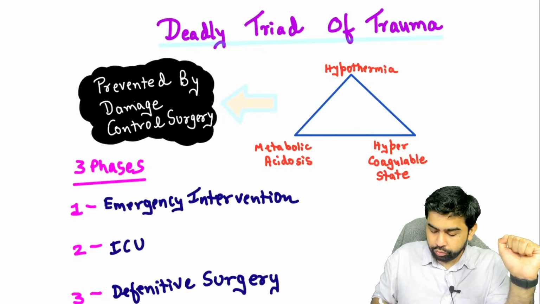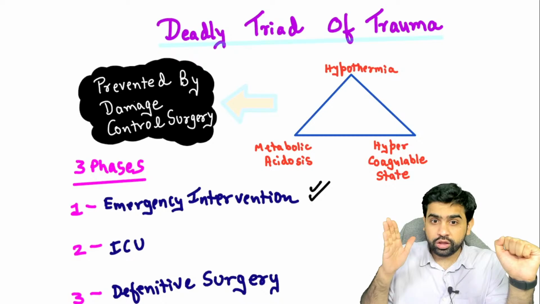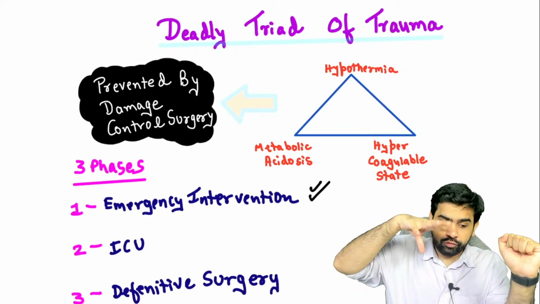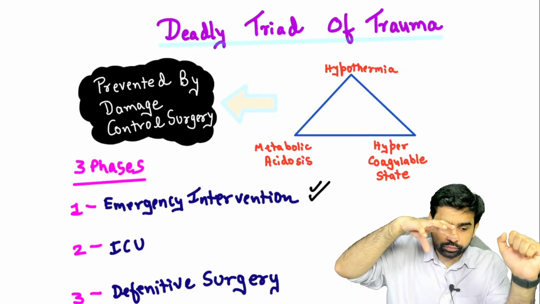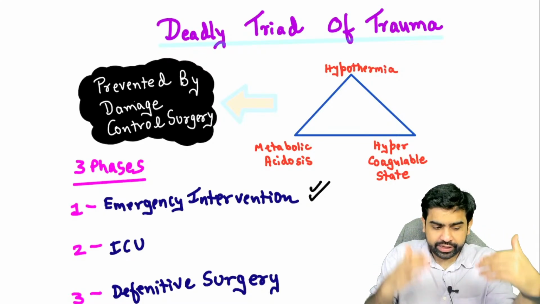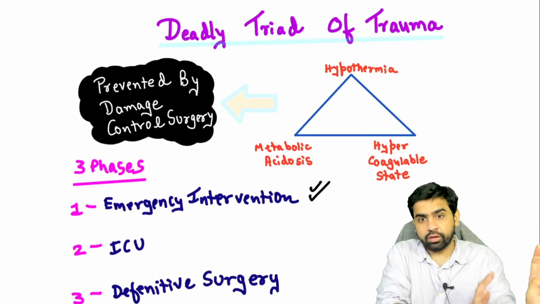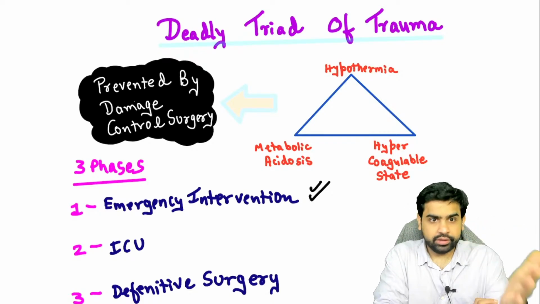So what you basically do is an emergency intervention. What do you understand by an emergency intervention? Whatever is needed to sustain the life of that particular patient. Do you understand my point? Whatever is needed in order to keep the patient alive. That's what you're going to do in phase 1.